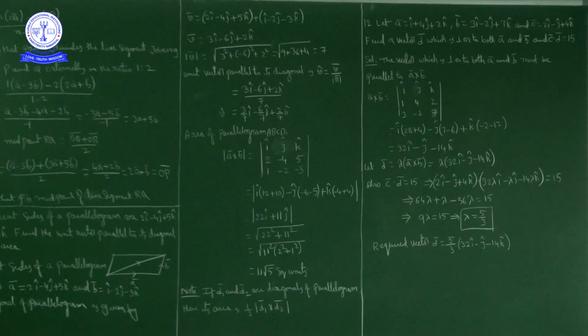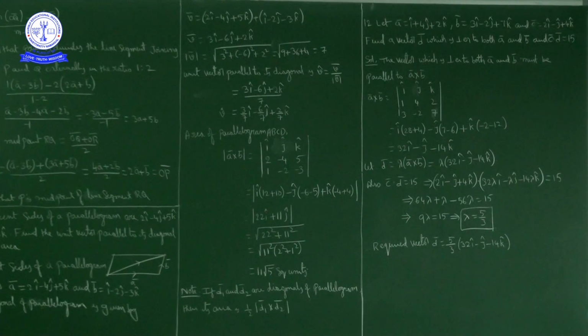What is given? The required vector D bar is perpendicular to both A bar and B bar. A vector perpendicular to two vectors A bar and B bar is parallel to its cross product. Because what we know, what is A bar cross B bar? A bar cross B bar is magnitude of A bar into magnitude of B bar into sin theta into n cap, where n cap is a unit vector normal to the plane generated by A bar and B bar.